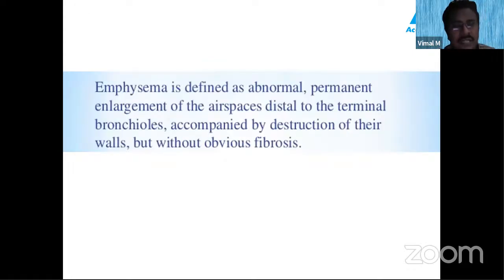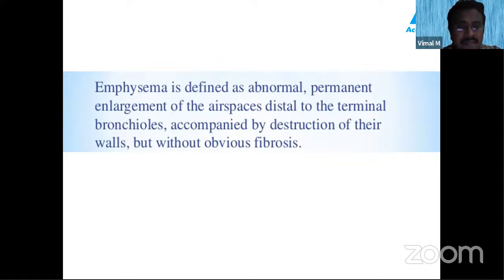Before solving all these MCQs, let us know what emphysema is. Emphysema is defined as an abnormal permanent enlargement of the gas spaces. Yesterday we have seen the bronchial tree, no? Here in emphysema, you should know that it is the dilatation of the gas spaces distal to the terminal bronchiole. We have the respiratory bronchiole, terminal bronchiole, alveolar duct and alveolar sac, no?